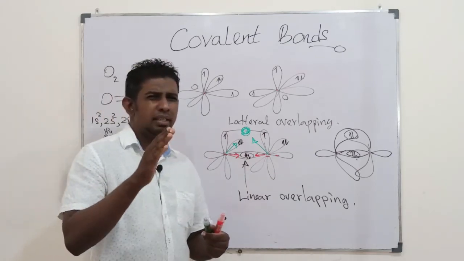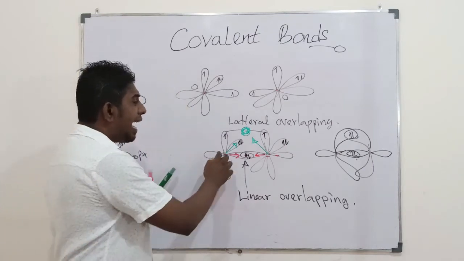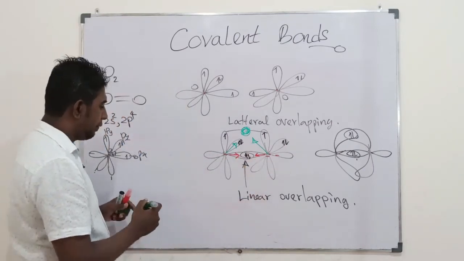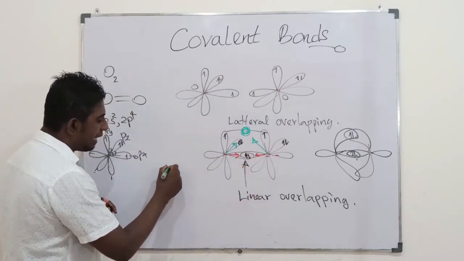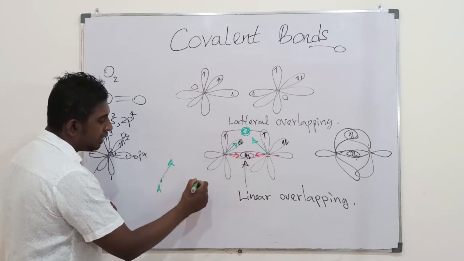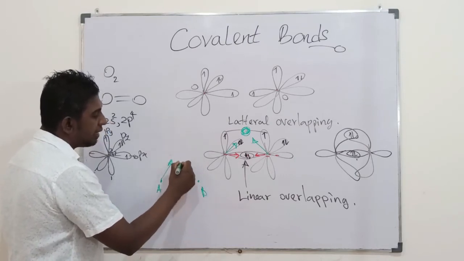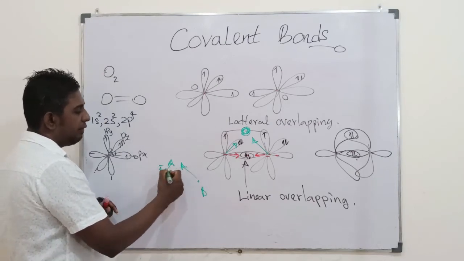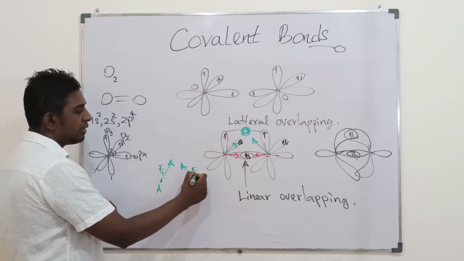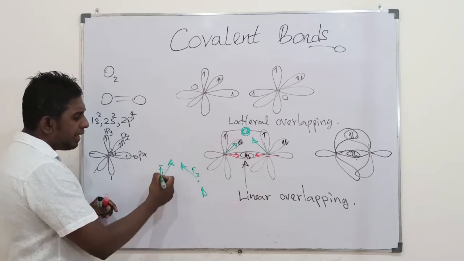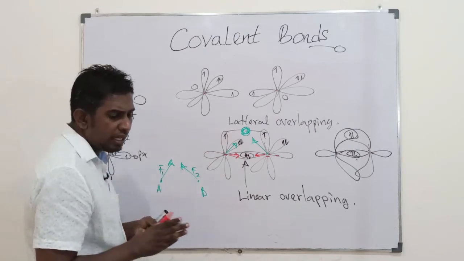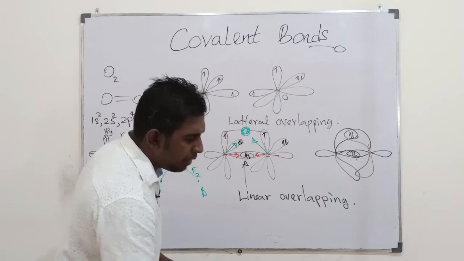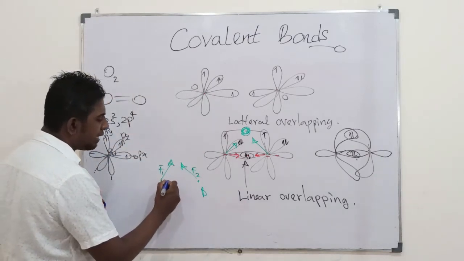If one atom is attracted in this direction, and the other atom is attracted in this direction, let's say with forces F1, F2 or the same forces, then their attraction towards each other is just this vector.